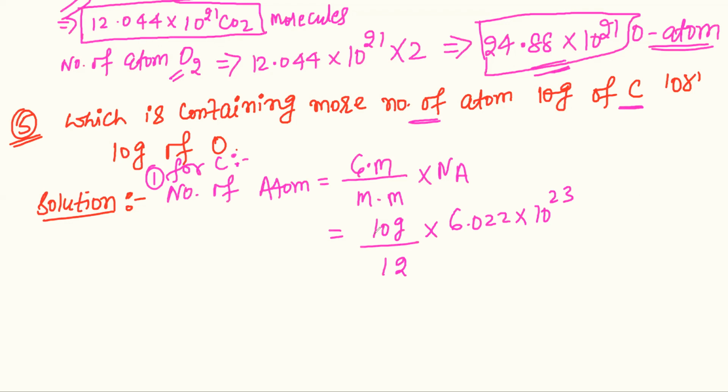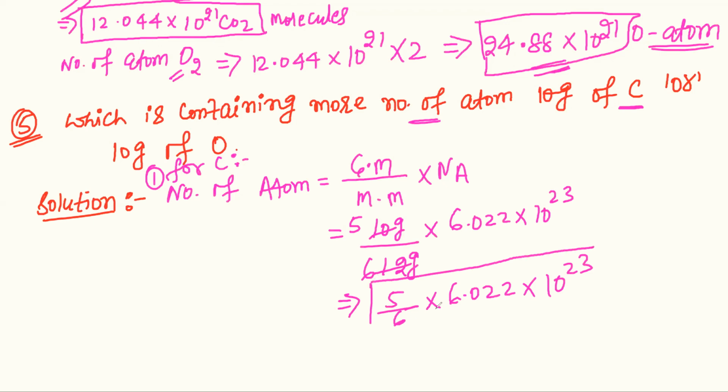You can simplify this here. Okay, so 2 5s are 10, and 2 6s are 12, and we have 5 upon 6 into 6.022 into 10 to the power 23. You can simplify this equation further. I'm leaving it here, you can simplify it, convert to decimal and multiply. Okay, you can do it yourself, no problem. Let's see the next one.